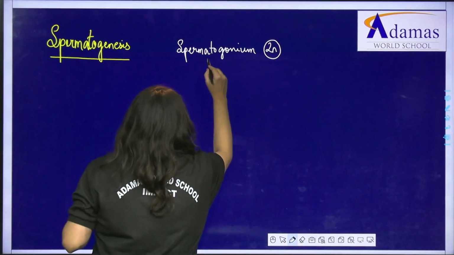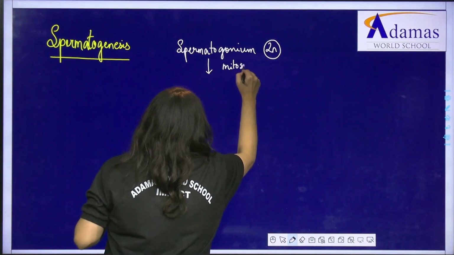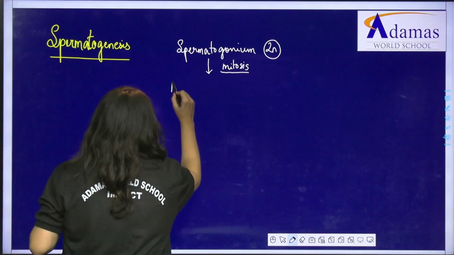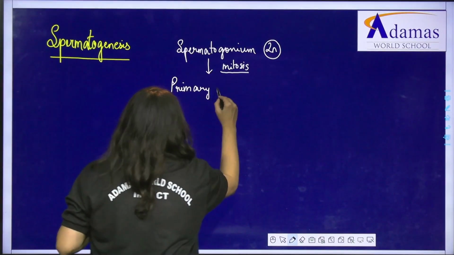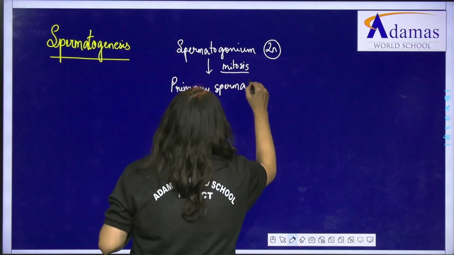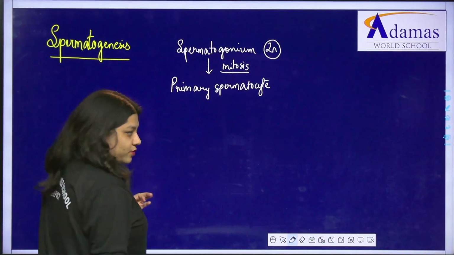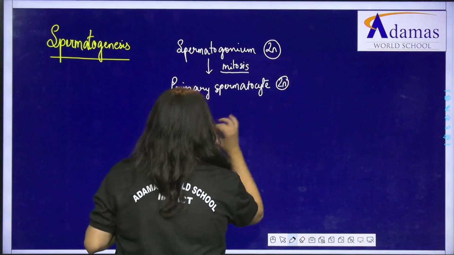Now this spermatogonium will further undergo mitosis, and undergoing mitosis it is going to produce the primary spermatocyte. What is it forming? It is forming the primary spermatocyte. So the product of mitosis should also be 2n, diploid.